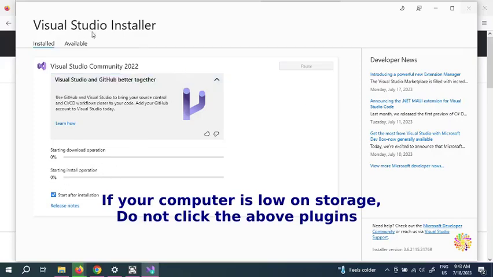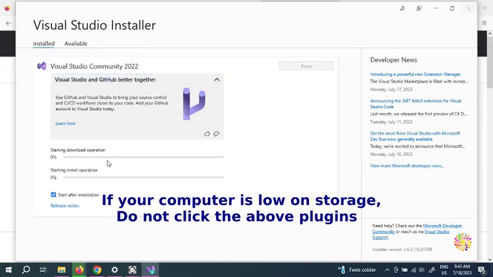All these plugins. If your computer has very low memory, in my case, I'm using only these ones for my tutorials, and my main operating system is Linux, so I have storage.